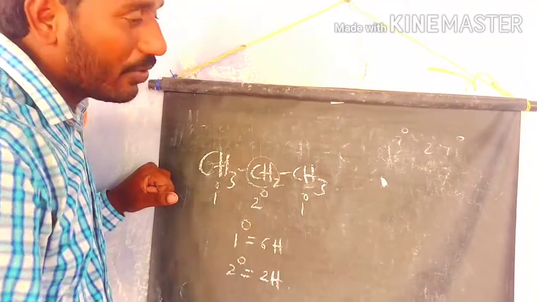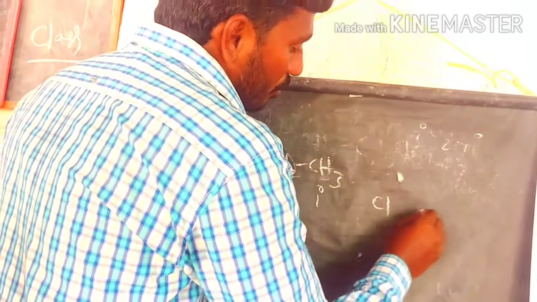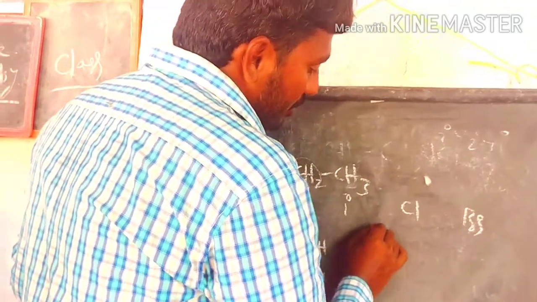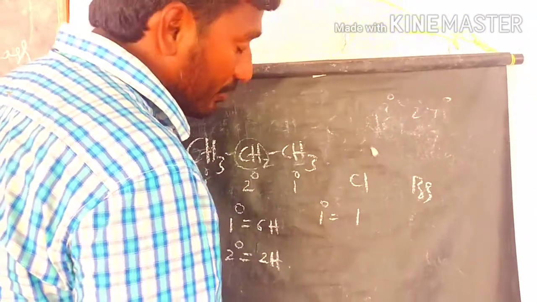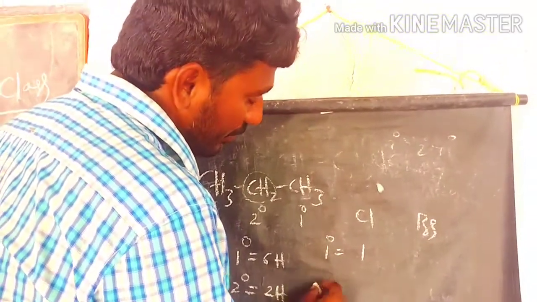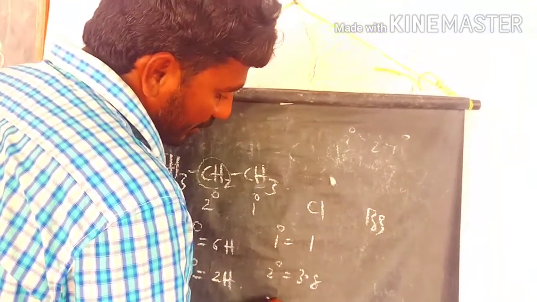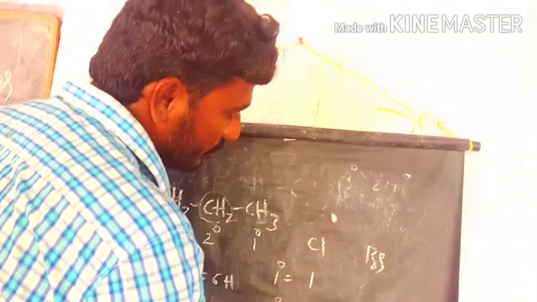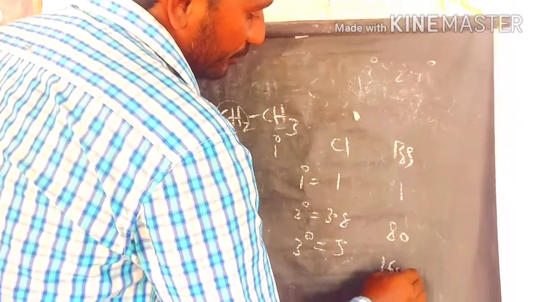So let's see what is happening with the reactivity and selectivity of chlorine and bromine. The primary hydrogens replaced by chlorine have a selectivity of 1, the secondary is 3.8, and the tertiary is 5. If you take bromine, it is 1, 80, and 1600.